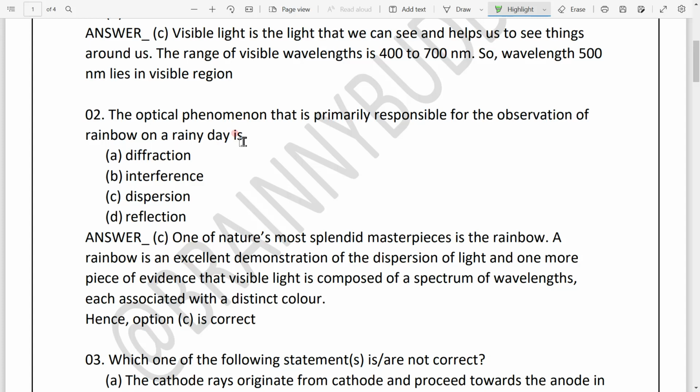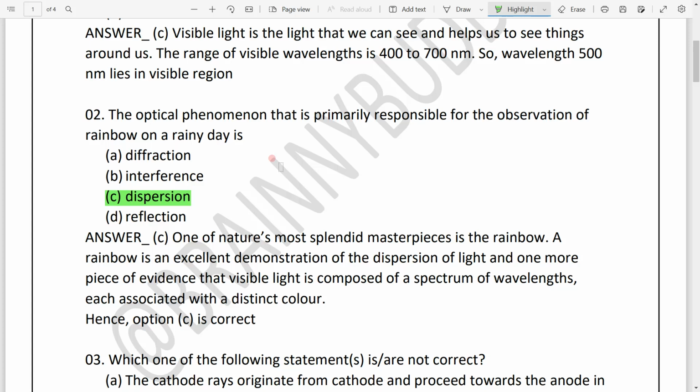We all have seen rainbows after rain. Why does this occur? It's because of a very important phenomenon that nature shows us, and that phenomenon is dispersion. So what is dispersion? Dispersion is the splitting of white light.